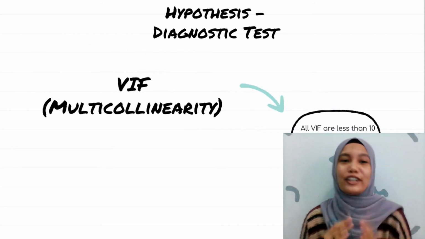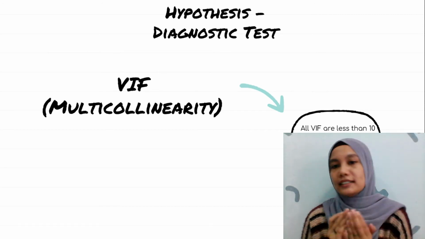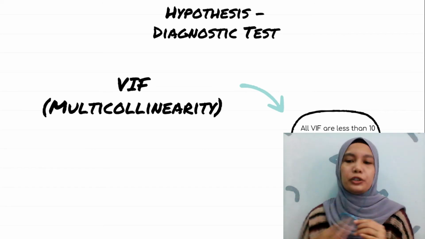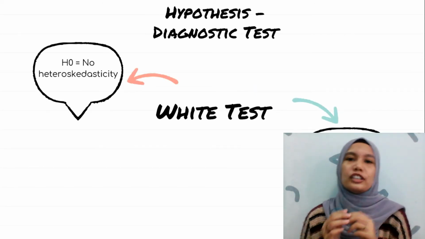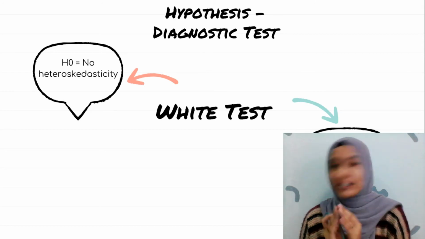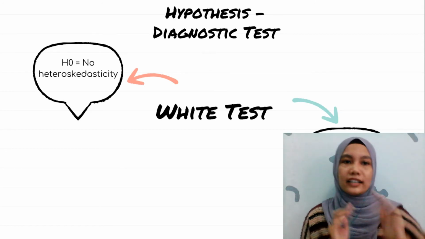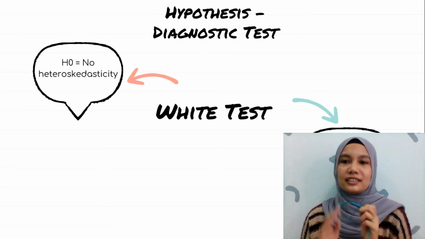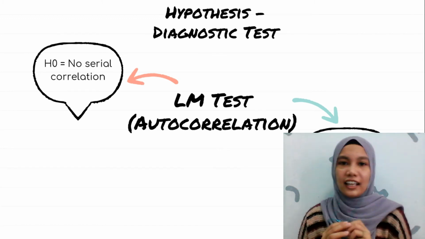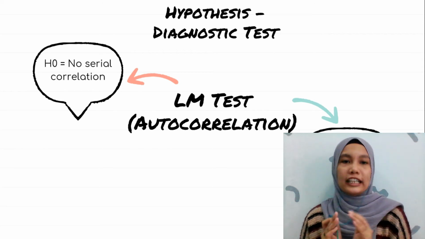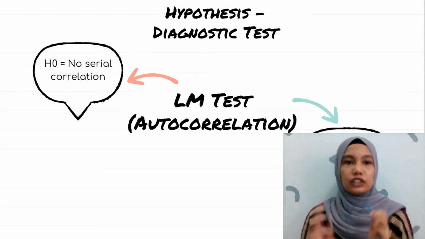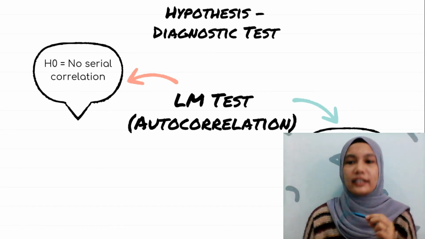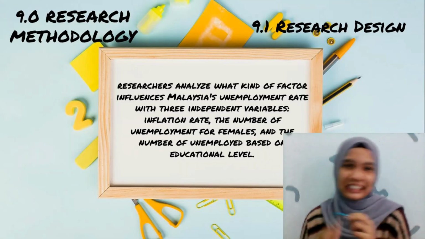Next is based on multicollinearity. The hypothesis is all VIF are less than 10, which indicates there are no serious multicollinearity issues. And next, the White test. H0 is no heteroscedasticity and H1 is heteroscedasticity. And last but not least, autocorrelation. H0 has no serial correlation, and H1 has serial correlation.